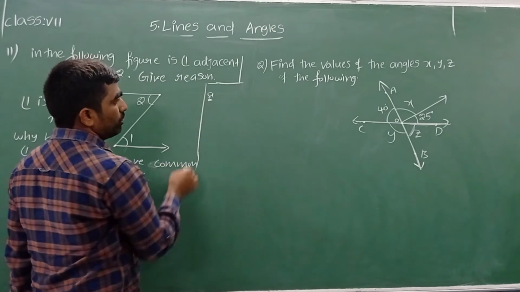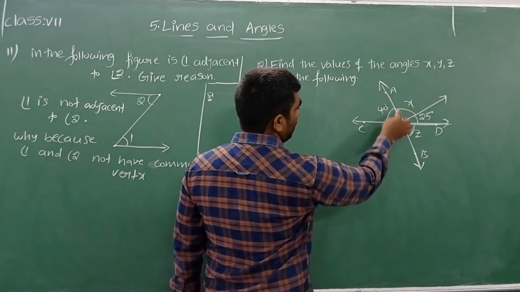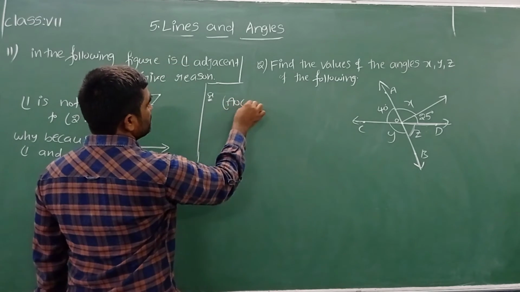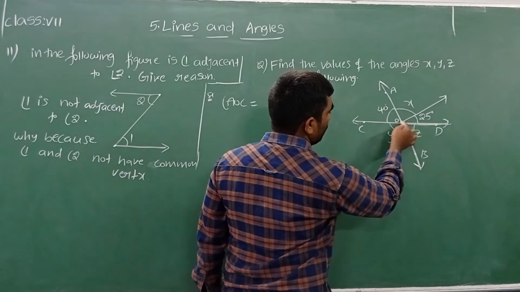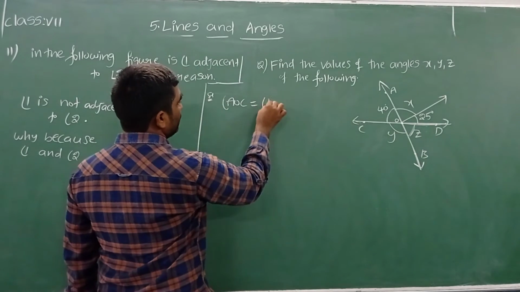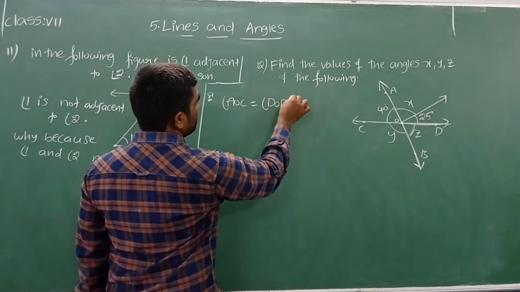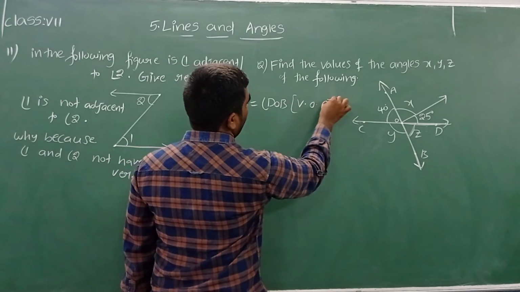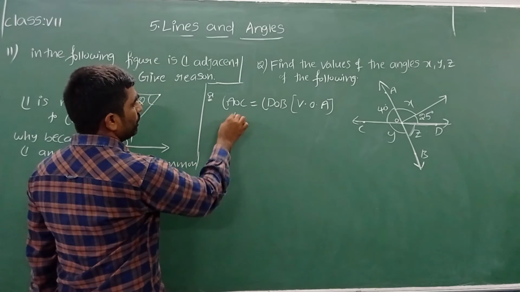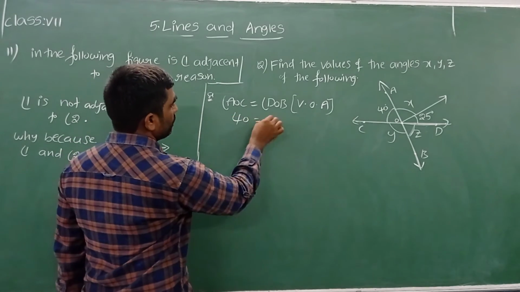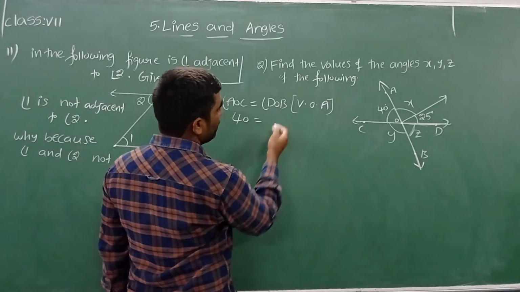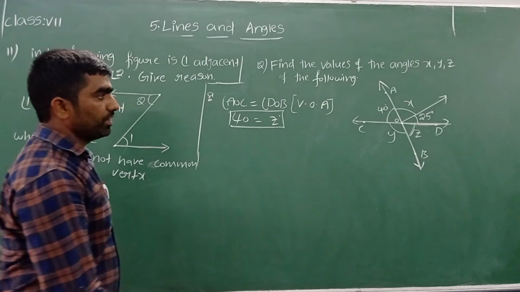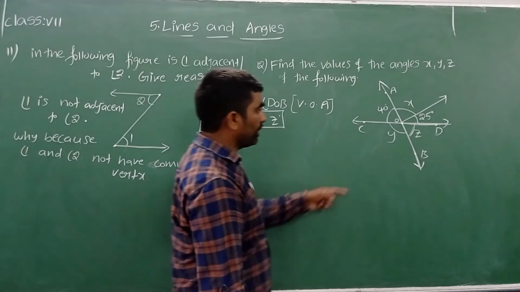Now we write the solution. What can we write? Angle AOC is equal to angle DOB. What is the reason why both the angles are equal? Both are vertically opposite angles. AOC is 40 degrees, which is equal to DOB, that is Z. So Z is equal to 40 degrees. Now we have to find y.